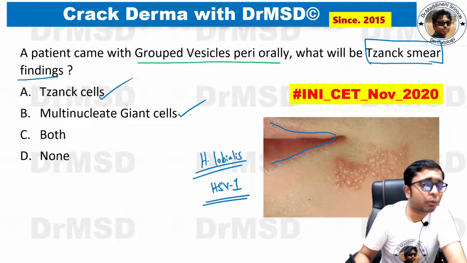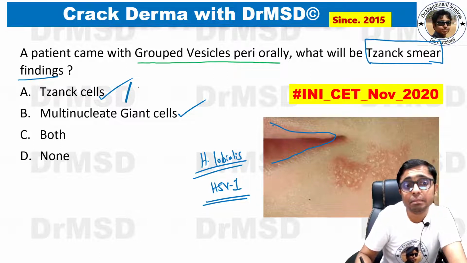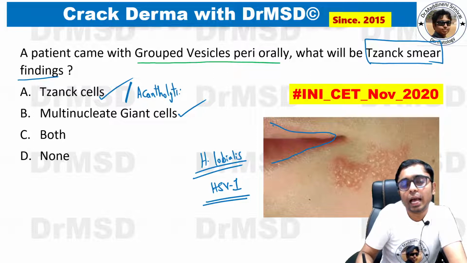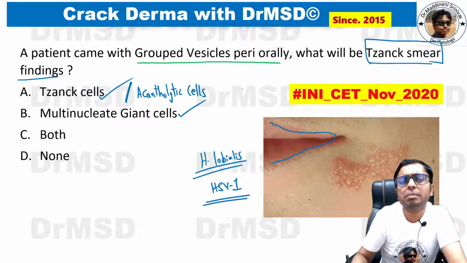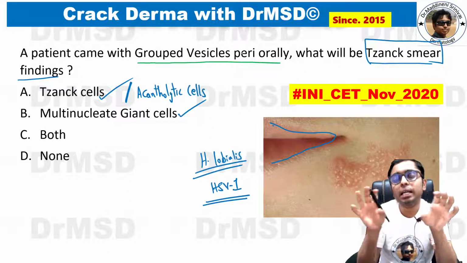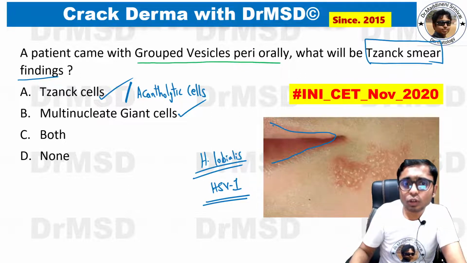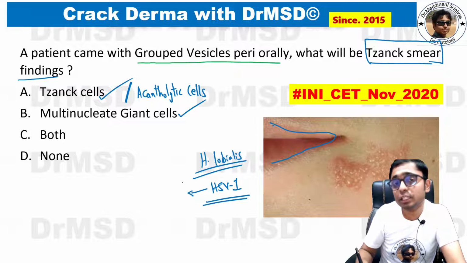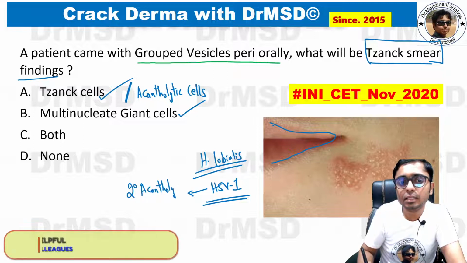So you might be wondering what these cells are, so I will describe both of them in brief. Tzanck cells are basically nothing but acantholytic cells, which are keratinocytes that have lost their intercellular connections. In herpes simplex viral infection, there is what is called secondary acantholysis.